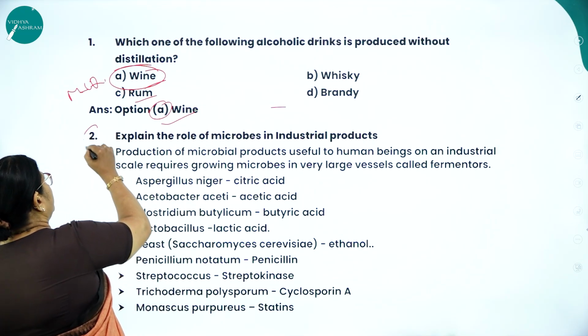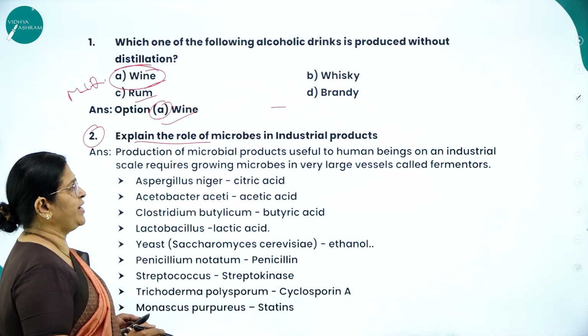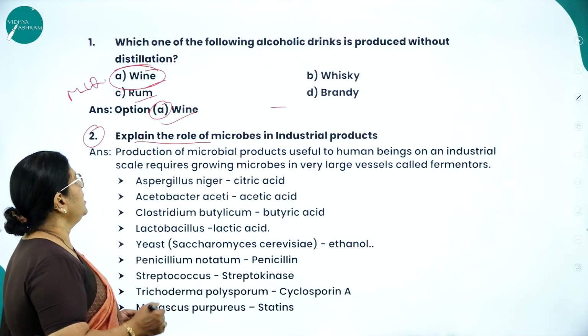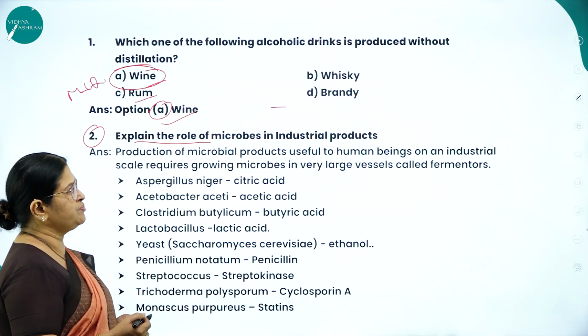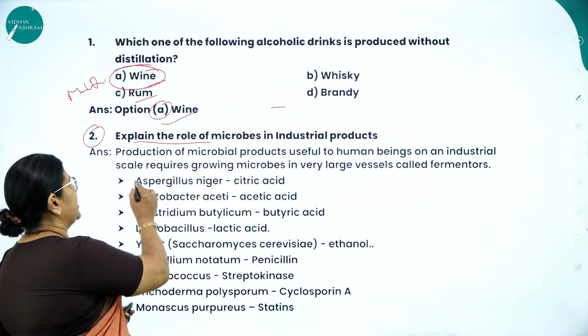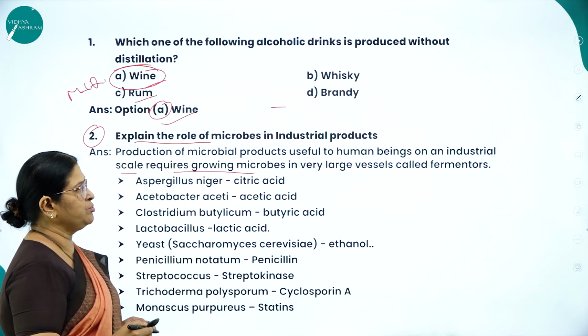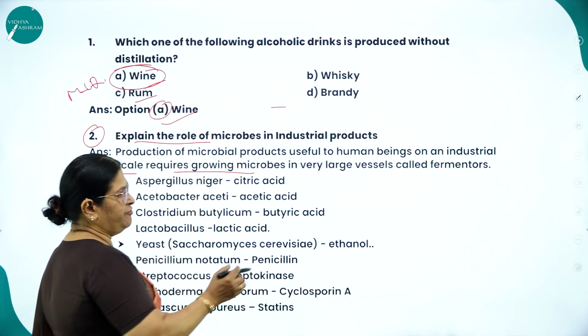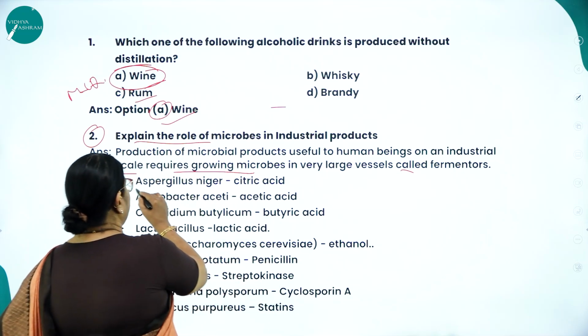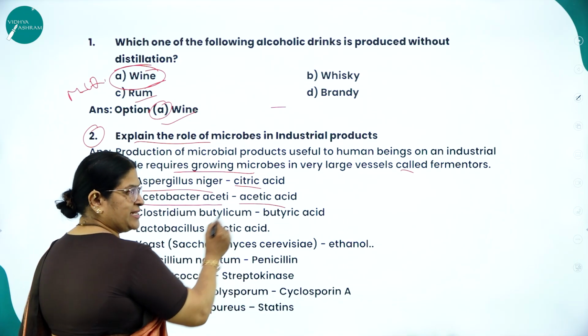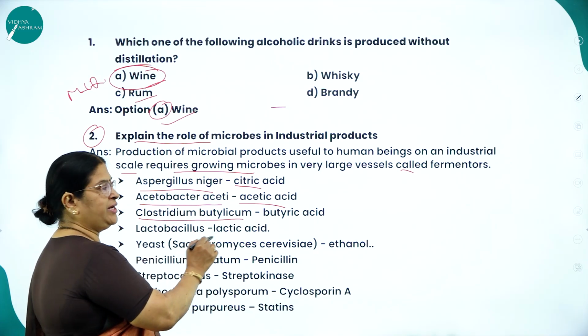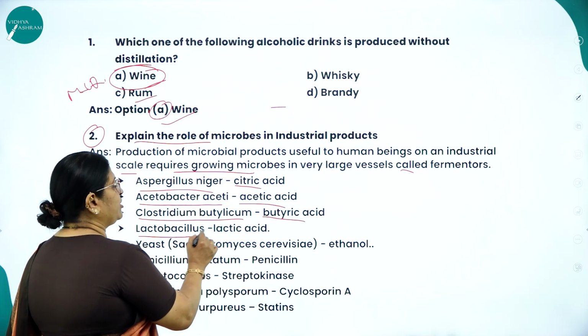Moving on to question number 2. Explain the role of microbes in industrial products. Let us discuss one by one. Production of microbial products useful to human beings on an industrial scale requires growing microbes in very large vessels called fermenters. Like from Aspergillus niger we get citric acid, Acetobacter aceti acetic acid, Clostridium butylicum butyric acid, Lactobacillus